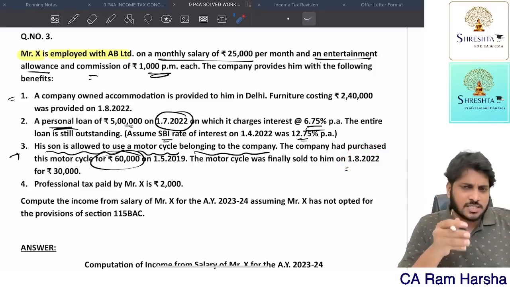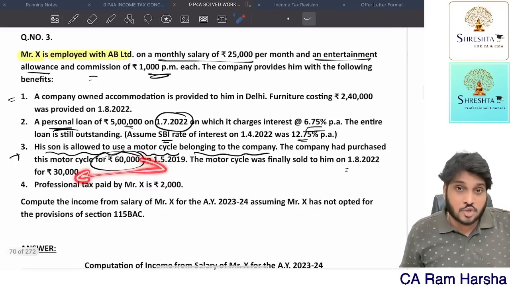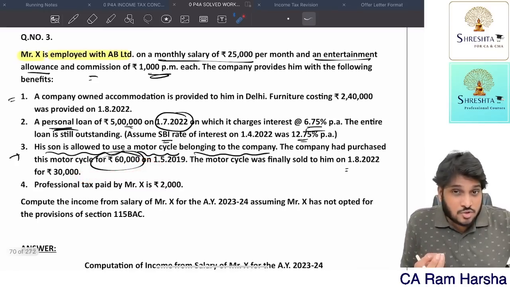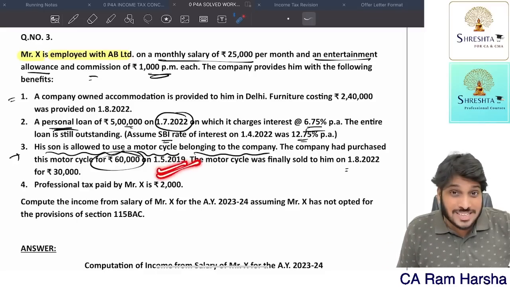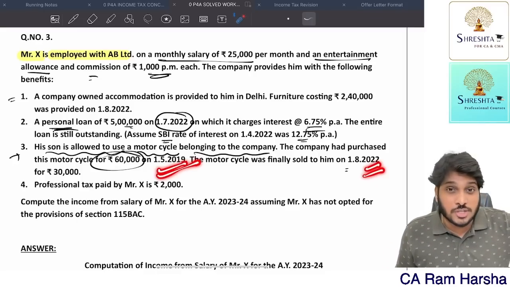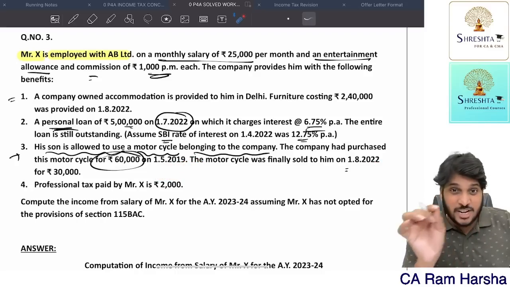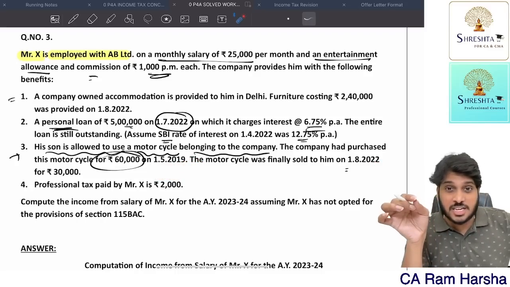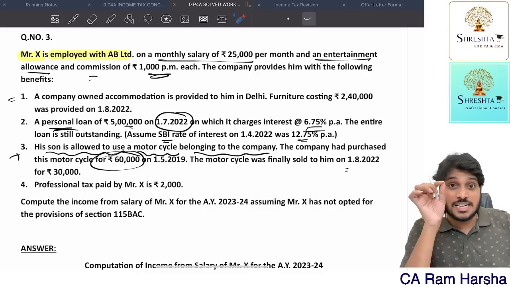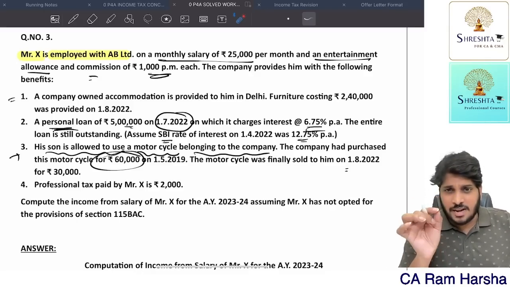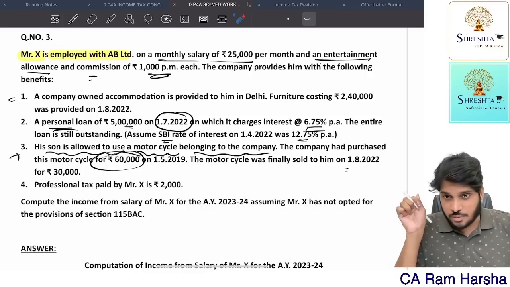Now what company has to do? First of all, what is the value of the motorcycle? 60,000 worth of motorcycle, we sold it for 30. Now the employee is getting 30,000 benefit, can we tax it? No. The company purchased it in 2019, but is selling it in 2022. Perquisite valuation rule says reduce notional depreciation for every completed year. How much should I reduce? 10% SLM method. In maths it is covered once again, in the revision class. Just watch it if you want once again.